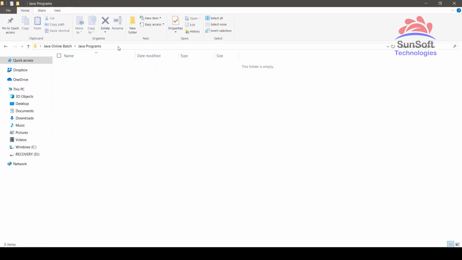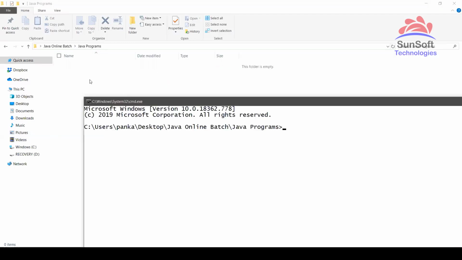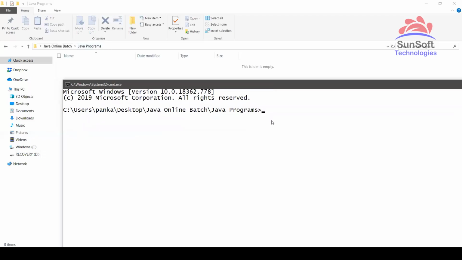To open this folder on the command prompt, there is another shortcut way. We can click on the folder's address bar, type just CMD and press enter. When you do this, it automatically opens a command prompt to that path, rather than you opening a command prompt and then typing cd desktop, cd folder, all those things. Whichever folder you are in right now, you can open the command prompt like that. So now I have come to the Java programs folder.